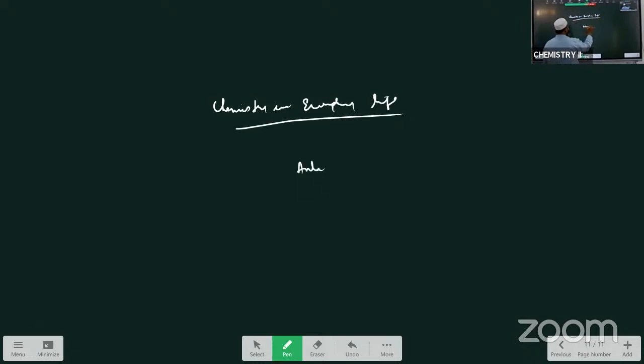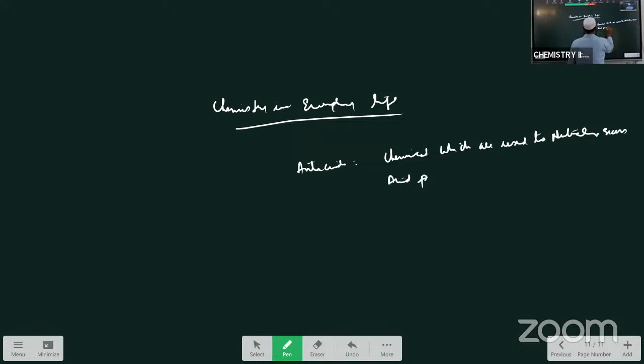What are antacids? Antacids किसको बोलते हैं? Chemicals, the drugs which are used to neutralize the excess acid present in the stomach, are called antacids. पेट में एसिडिटी हो गई तो इनको न्यूट्रल करने के वास्ते जो दवाई इस्तेमाल करते उनको एंटासिड्स बोलते हैं.